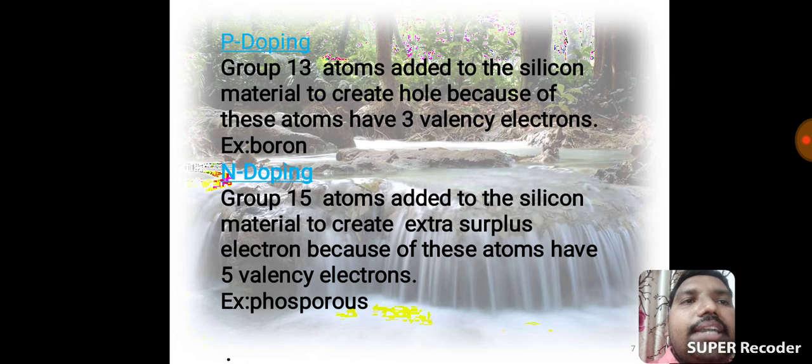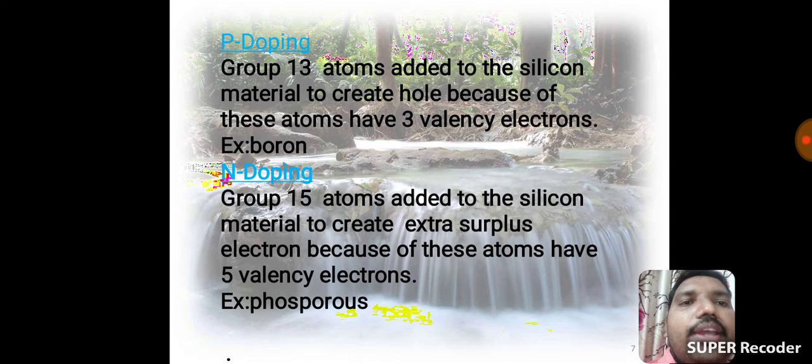Group 13 atoms added to the silicon material create holes because these atoms have 3 valency electrons. These are the trivalent impurities. Tri means 3, 3 valency electrons, that's why trivalent impurities. 13th group atoms are trivalent impurities. Here an example is boron, which is a P doping dopant material.